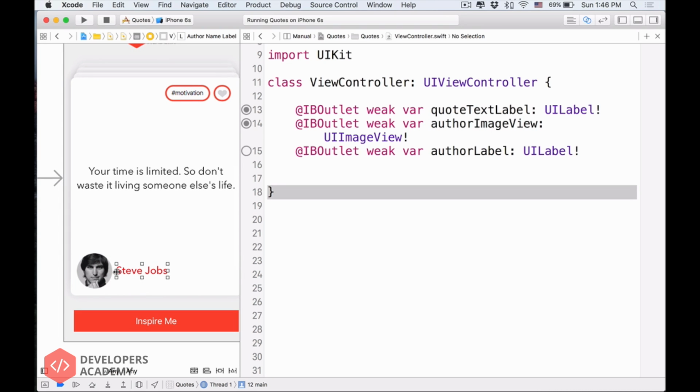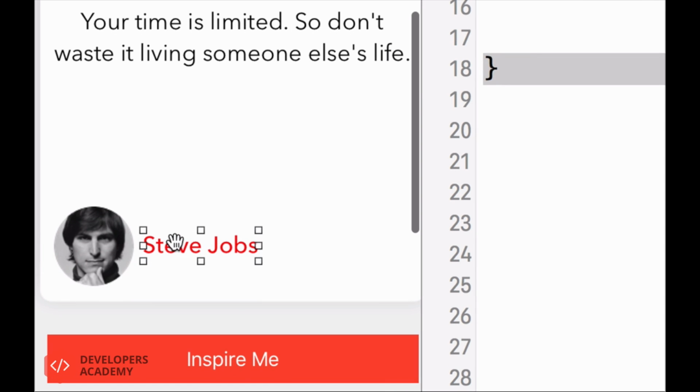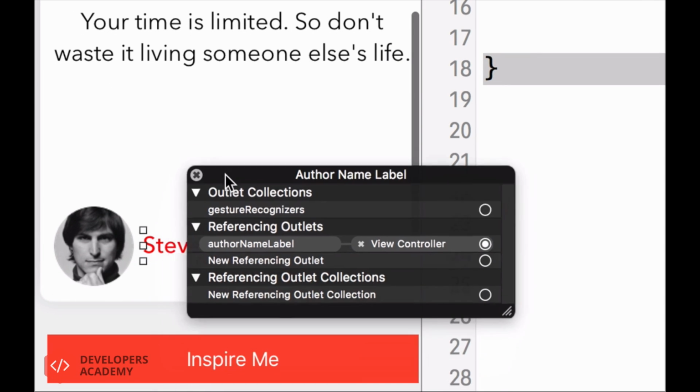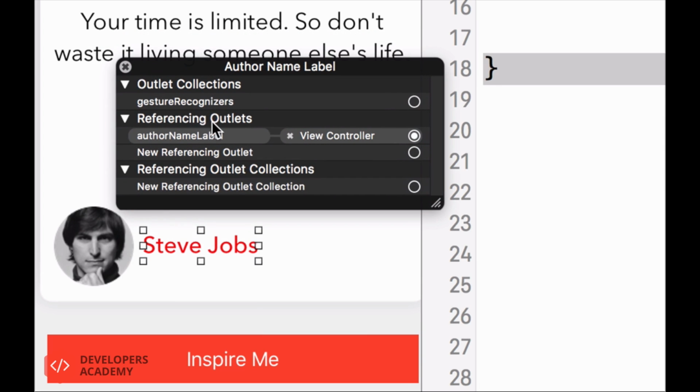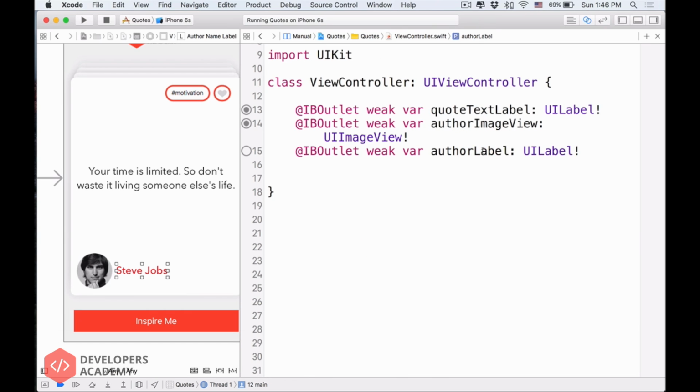Alright, so how can we fix that? Well, let's go over here. I will right click on the Steve Jobs label over there. See that? And we see this thing, author name label. It says referencing outlets, author name label, right? And it connects to the ViewController. So one way we can do that is to delete this and make an outlet all over again. But now I don't want to do that, so I will just change the author name label back, like that, author name label.